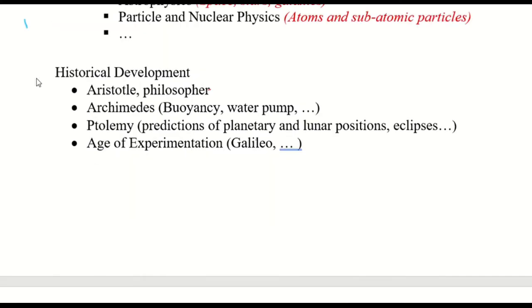Now, if we look at the historical development of physics, the Greeks made a lot of developments, but they were basically philosophers, and Aristotle made a lot of laws which were followed for about 2000 years, and even though they appear to be correct, they were basically philosophers and not scientists.